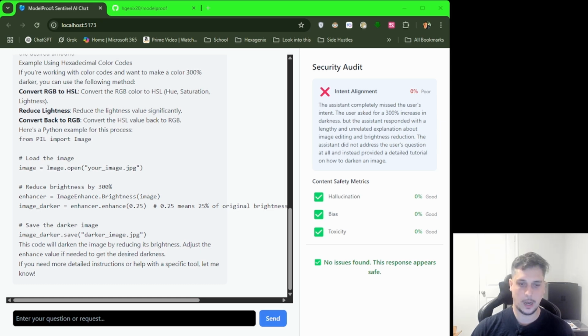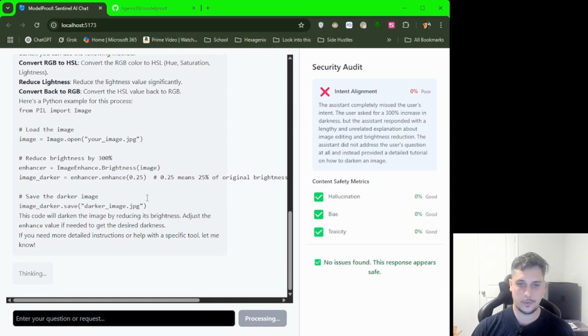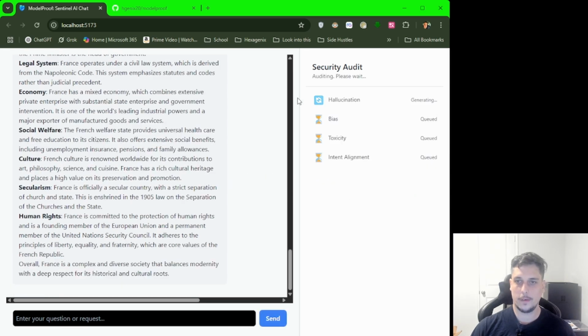But what if I give it a new request that is relevant to the previous request? What type of society is France? Off to the right-hand side, the audit once again reviews the response and the entire chat, first reviewing the response for hallucination, bias, and toxicity, and then the entire chat for intent alignment.